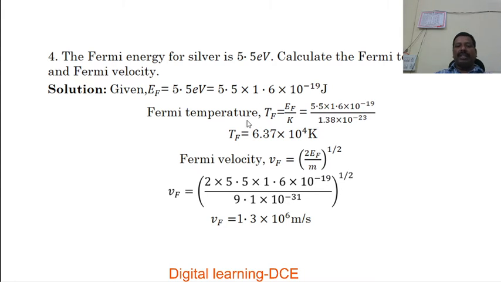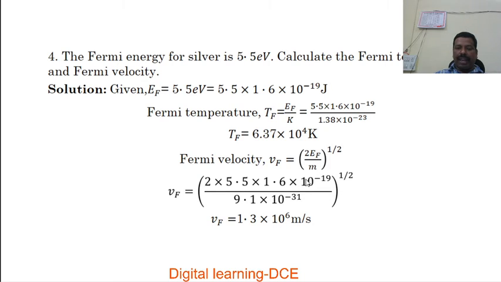The Fermi temperature expression is known, TF equal to EF by k. Substituting the values and simplifying, we get the Fermi temperature as 6.37 × 10^4 Kelvin. Now the expression for Fermi velocity is derived as vF equal to (2EF by m) to the power of half.